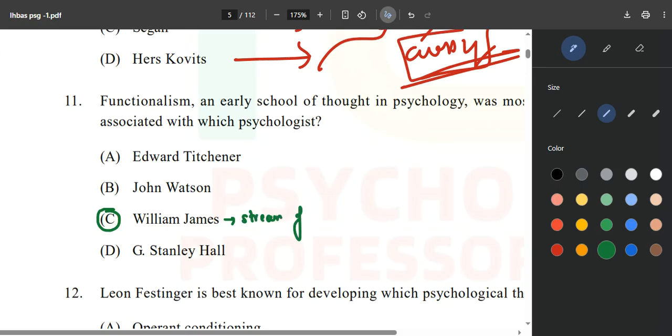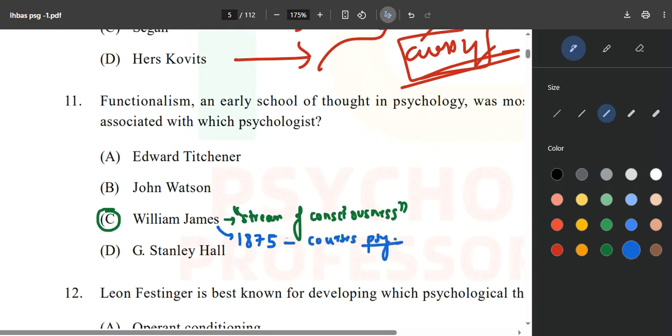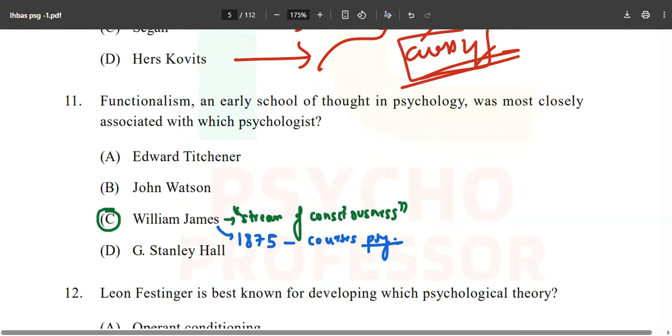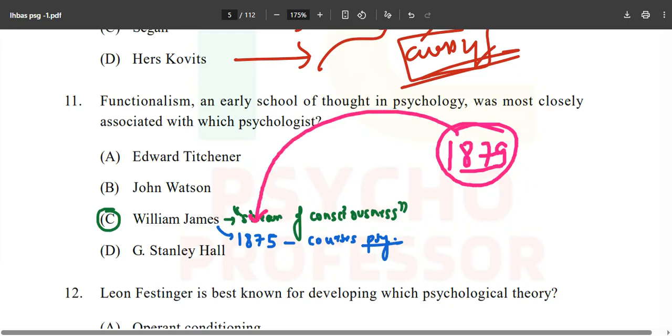In the IHBAS paper, there was a question about who discussed stream of consciousness. It was given by William James. Now, this same William James was in 1875 doing psychology courses, before the first laboratory was even established. So you have to remember this: in 1875, William James started taking courses of psychology. Just like you are watching this video, William James also started taking psychology courses, before 1879.